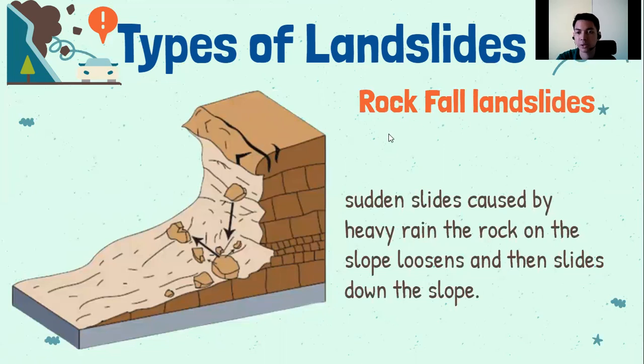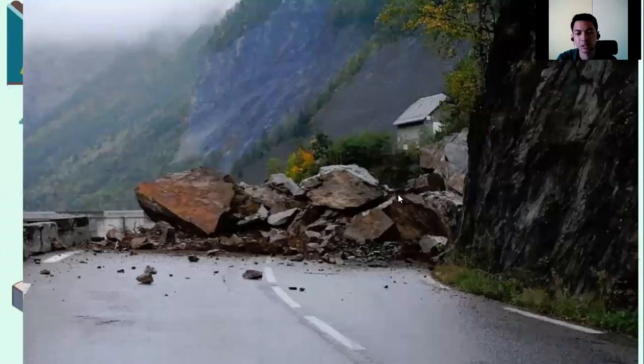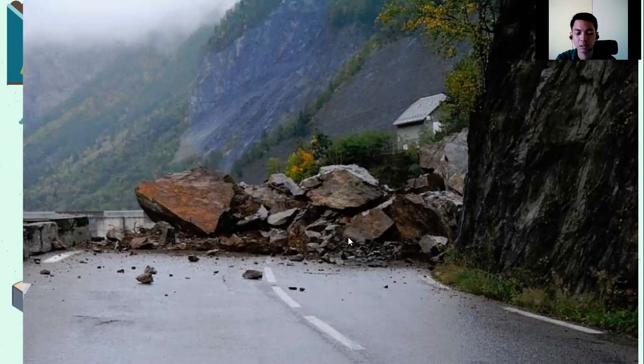So next is rockfall landslide. So sudden slide caused by heavy rain of rock on the slope, loosen and then slide down the slope. So yung mga bato natin, pag yan is nagkaroon ng loosen up and bumaba yung kanyang integrity dito sa lugar na yan, so pwede yang mag-cause ng rockfall. So ano ba itsura ng rockfall? So ganyan. Naalala niyo pa ba kung anong tawag natin dito sa mga accumulation of rockfall materials? Yan.